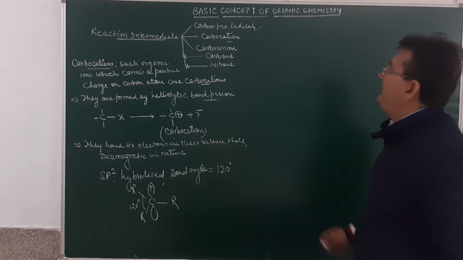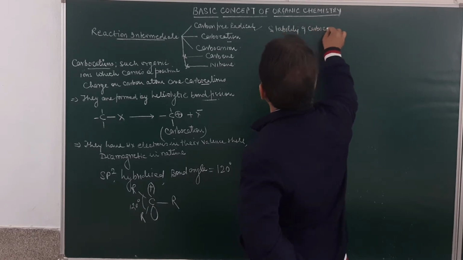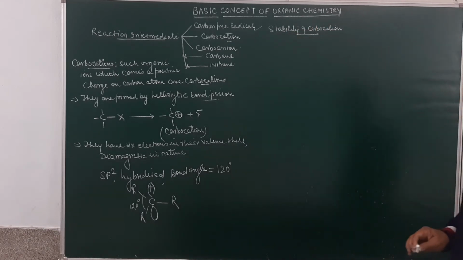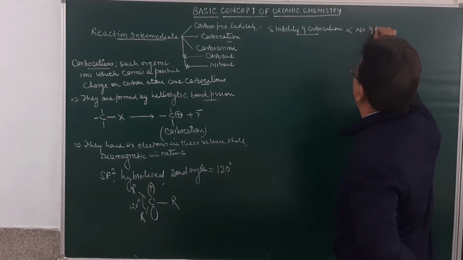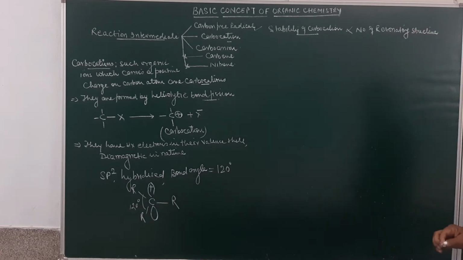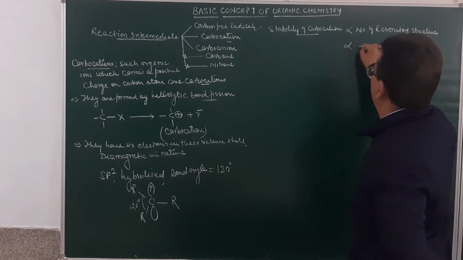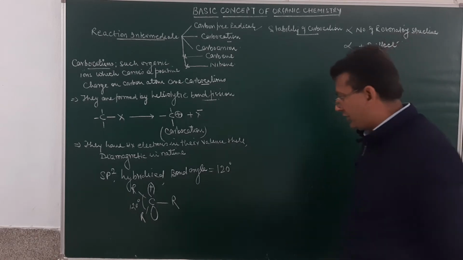Now the stability of carbocation. As far as the stability of carbocation is concerned, it is directly proportional to the number of resonating structures.